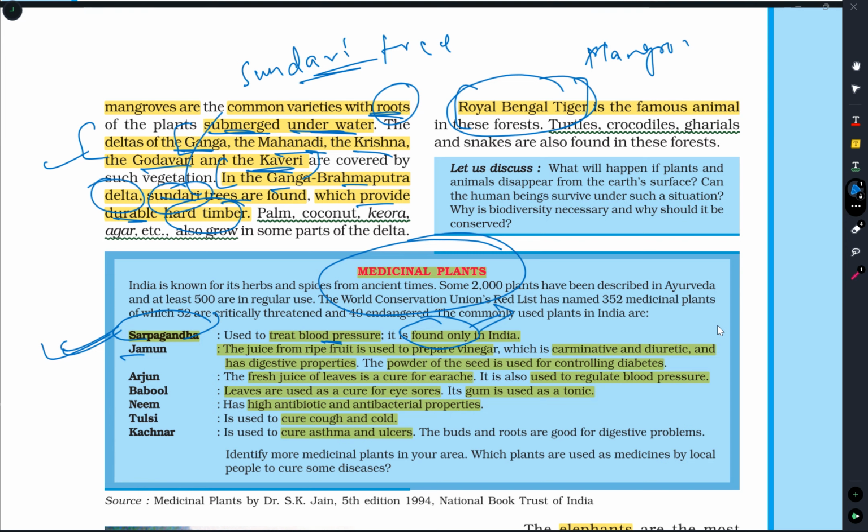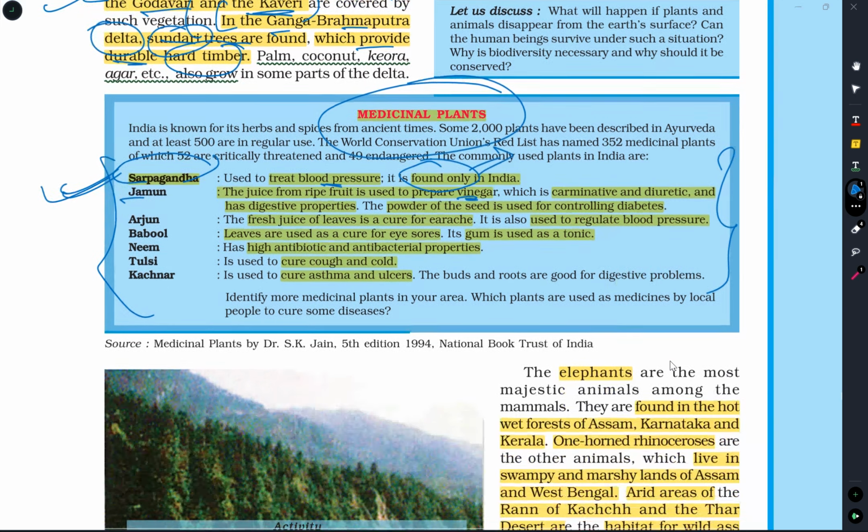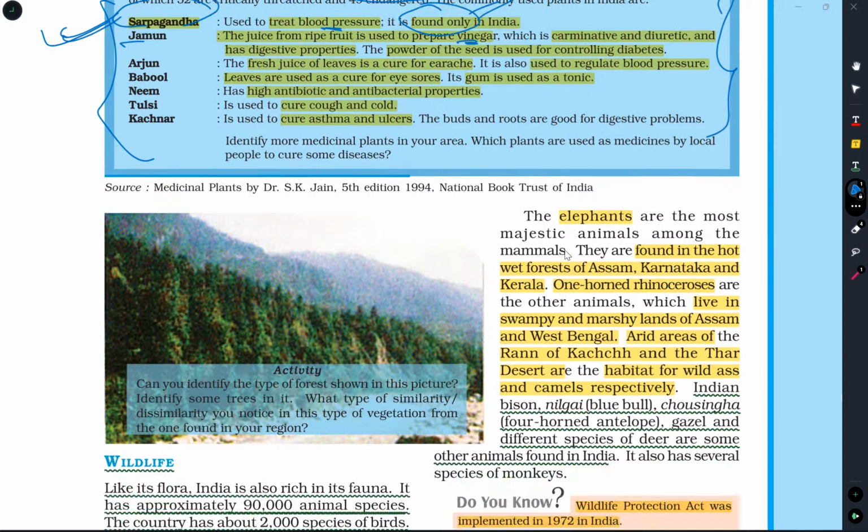Sorry, juice from ripe fruit is used to prepare vinegar. Here they are given the advantages of these plants and their parts used. You just glance through these parts and facts, you will get to know their uses.